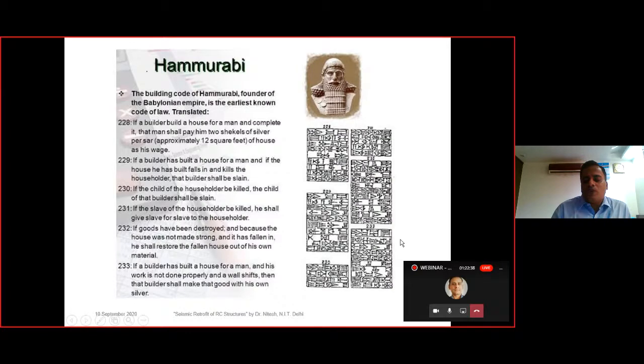This was the earliest known code for the civil engineer, the Hammurabi code, and it has clauses like an eye for an eye. If something is destroyed because of the mistake of the builder, then the destruction will be on the builder himself. These are some of the clauses we can read. They were written in cuneiform and have been converted to English. Clause 230 says if the child of the house owner be killed, the child of that builder be slain. So eye for an eye kind of clauses were there. This was the first known code for civil engineers.